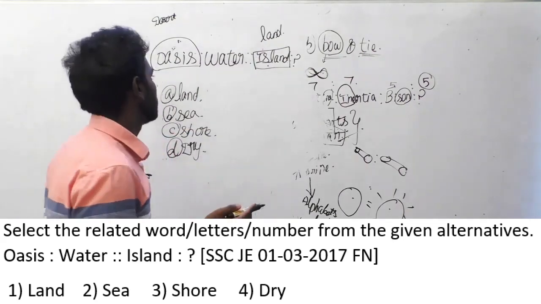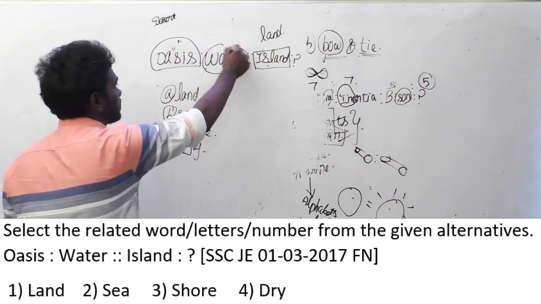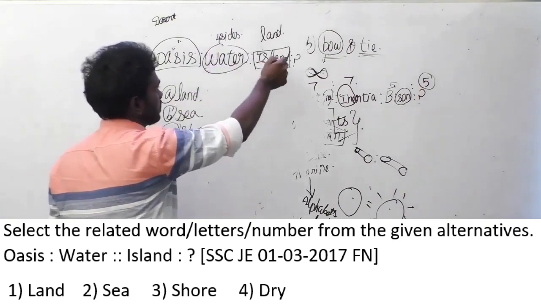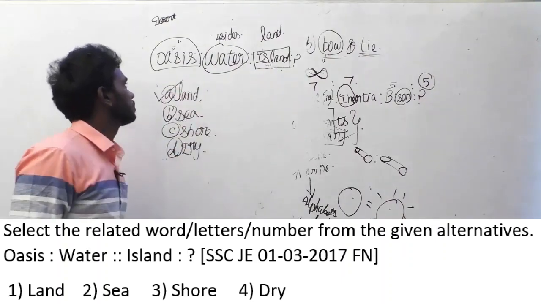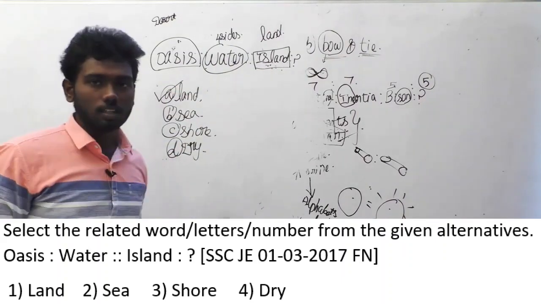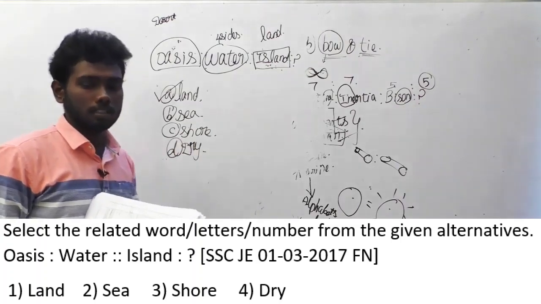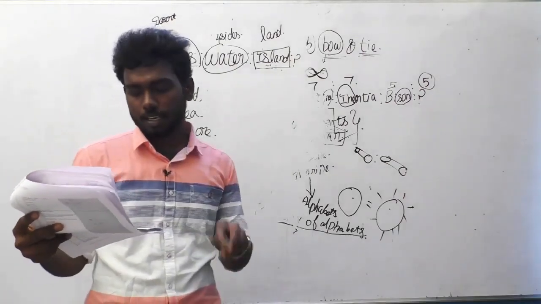So, what's the relation? Here, the water is covered on 4 sides by desert. Here, the land is covered on 4 sides by water. So, obviously, you have to select the word land. Can you understand the logic, or you can rewind the video and watch it again? You will obviously find it easy to understand the logic. And so the answer is option A, land.